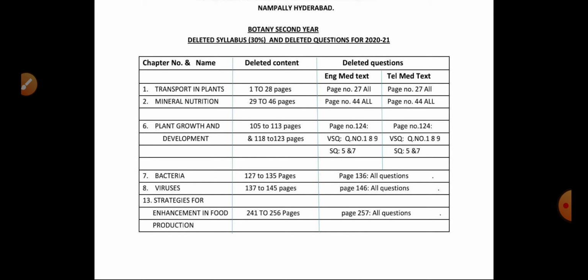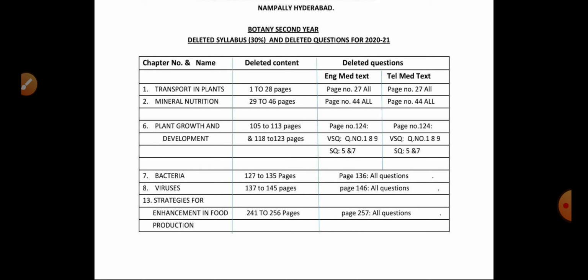Chapter 1 transport in plants, chapter 2 mineral nutrition, chapter 6 plant growth and development, chapter 7 bacteria, chapter 8 viruses, chapter 13 strategies for enhancement in food. Transport in plants and mineral nutrition are both in plant physiology, the first unit. The sixth chapter is also in the first unit.